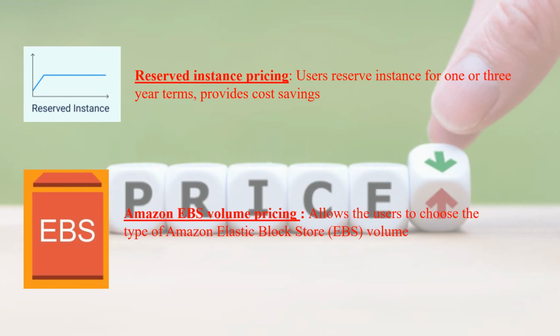Amazon Elasticsearch service allows the users to choose the type of Amazon EBS, that is Elastic Block Storage volume. If we choose provisioned IOPS storage, we will be charged for the storage as well as the throughput we provision. However, we will not be charged for the inputs and outputs we consume.